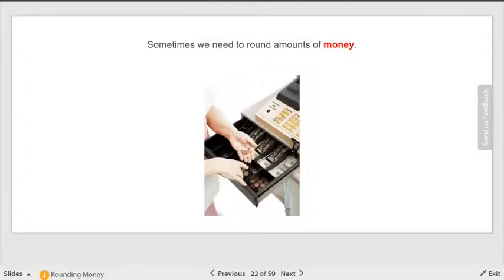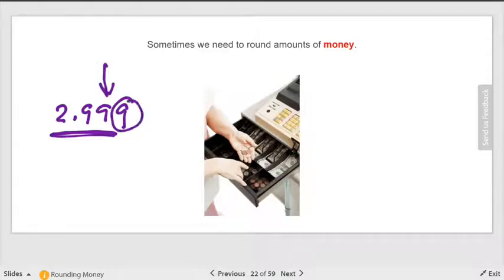And here's the one that I want you to be concerned about. All right? Say you have 2.999 as your number. When I round it, it's money, so I'm going to round it to here. That 9 is going to add a 1 to that digit, turning it into a 10, which means that 9 is also going to round.